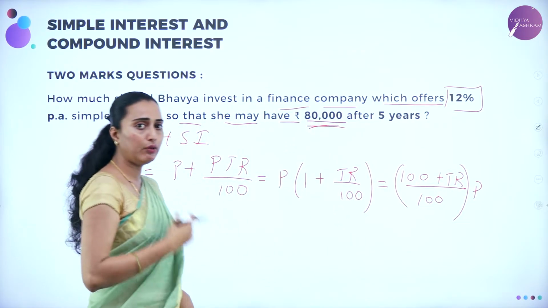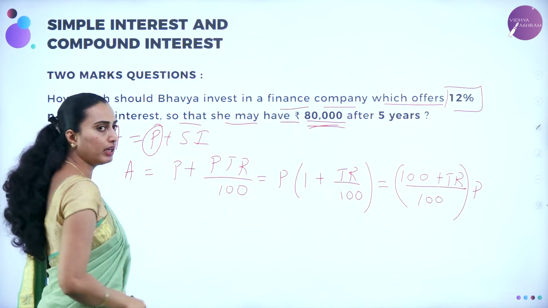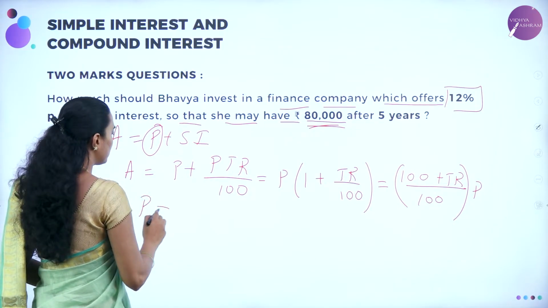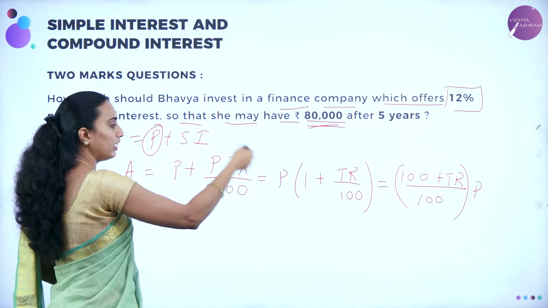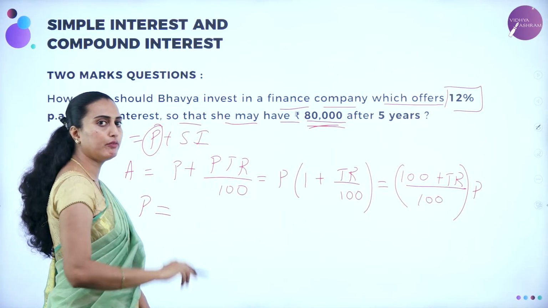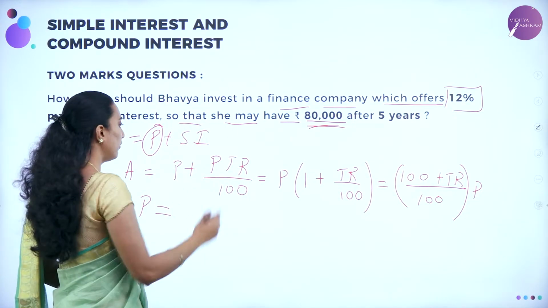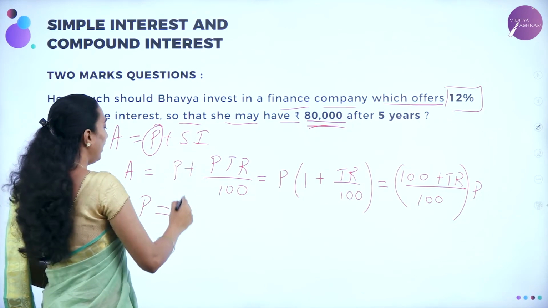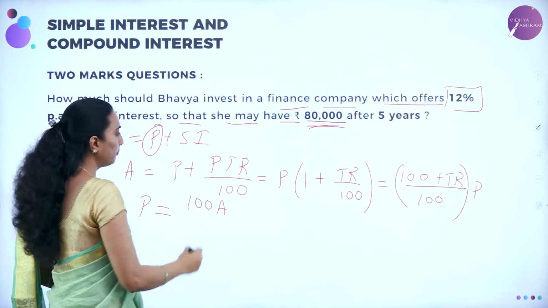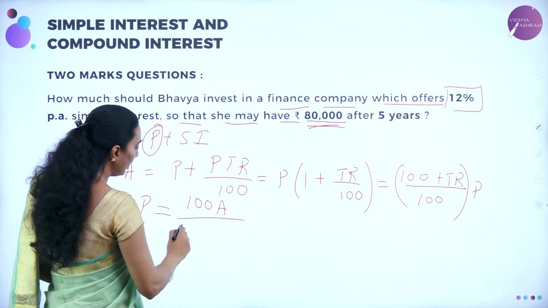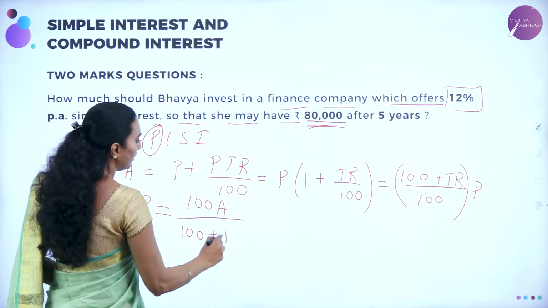Now I want P, so I can cross multiply A. So P will be equal to, because 1 by P will come. If I want P, the numerator will go to the denominator, and the denominator will come to the numerator. Therefore, P is equal to 100A, because this A will be cross multiplied, divided by 100 plus TR.